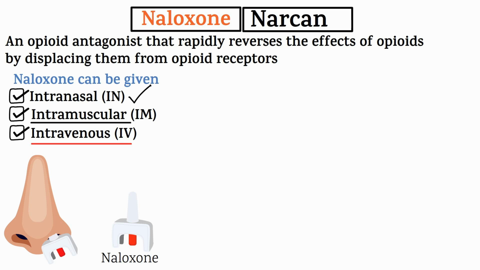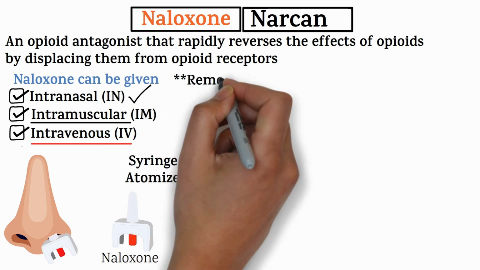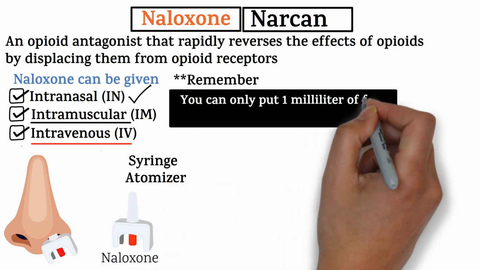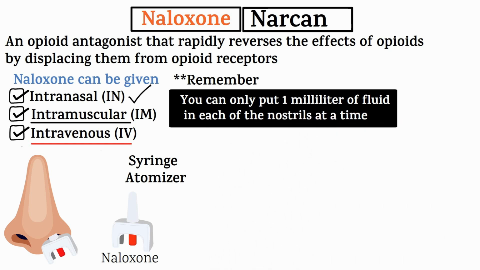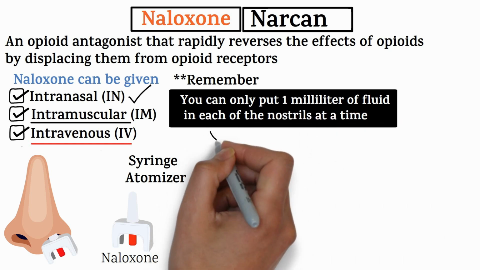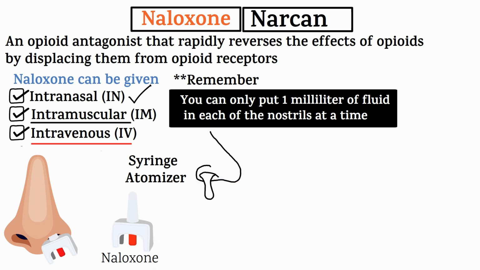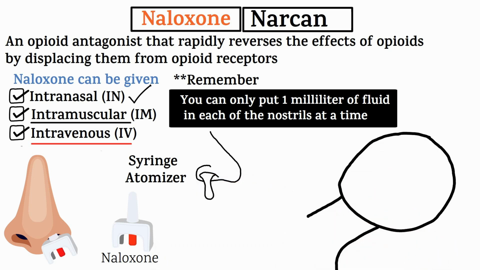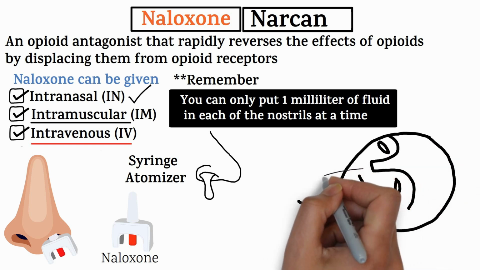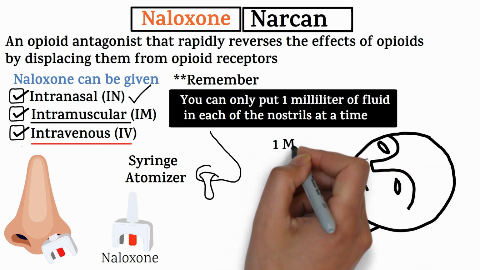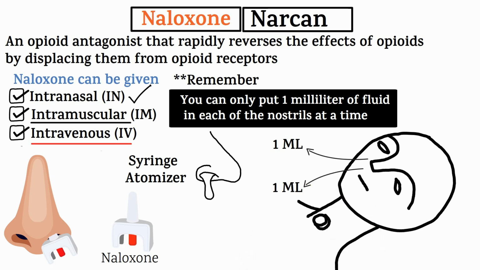If you are administering it using a syringe and atomizer, remember that you can only put 1 milliliter of fluid in each nostril at a time. If more than 1 milliliter is given at once, the excess may not be absorbed properly and could drip out of the nostril. To ensure effectiveness, if a higher dose is needed, it should be split between both nostrils, giving 1 milliliter in each of the nostrils.